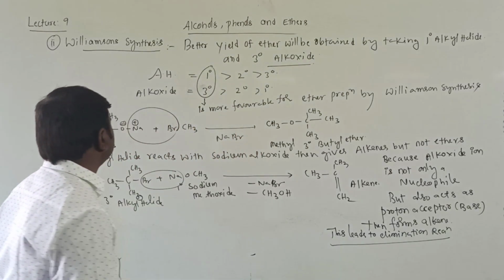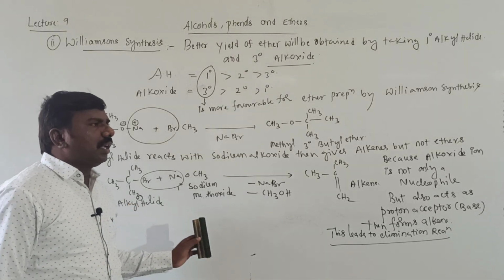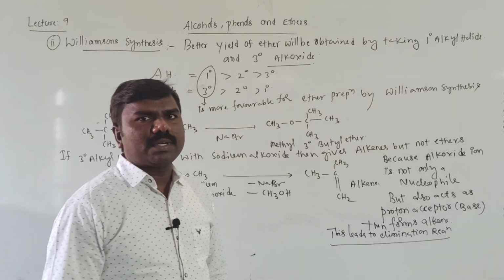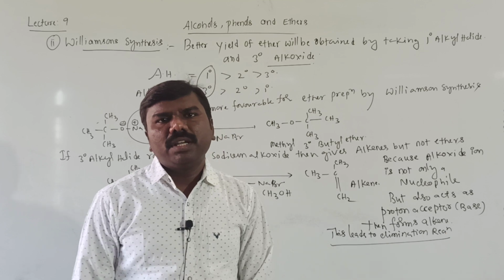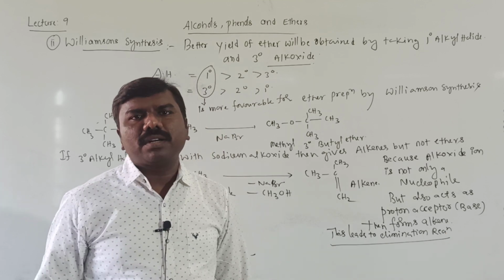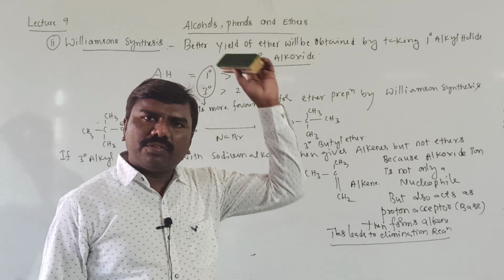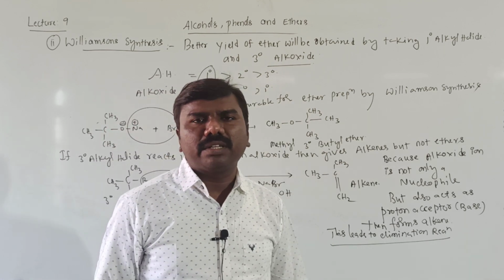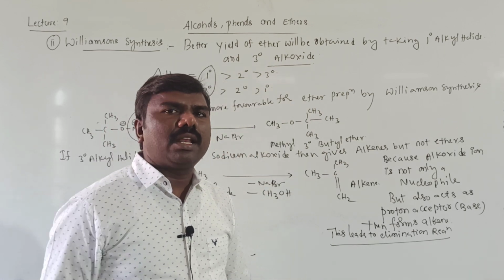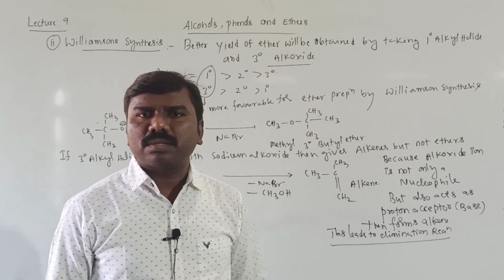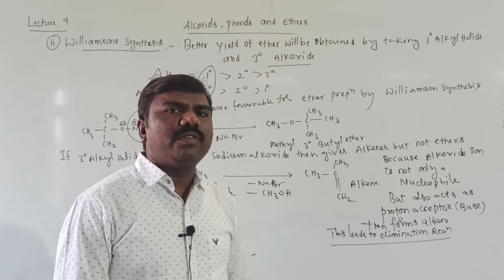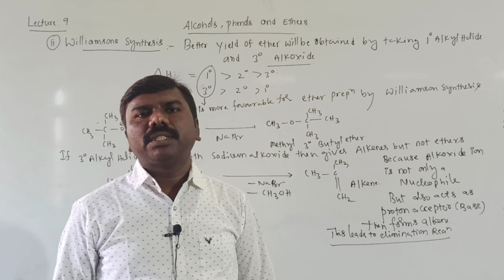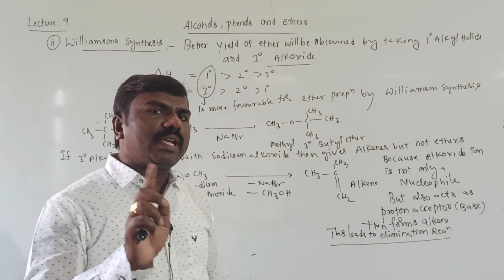That's the reason behind this. If you take tertiary alkyl halides, elimination dominates over substitution, then alkenes are formed. Primary, substitution dominates, that's why ethers are formed. In the first case also, from dehydration of alcohols, if you take tertiary or secondary, elimination dominates, that's why alkene is formed. Primary if you take, substitution takes place by SN2 mechanism, that's why ethers are formed.